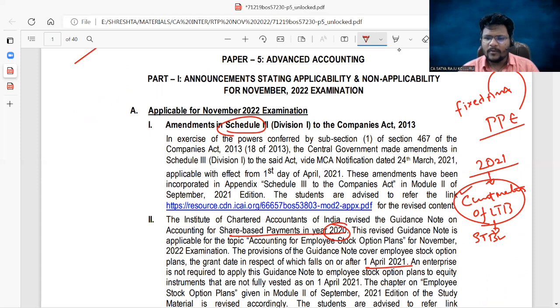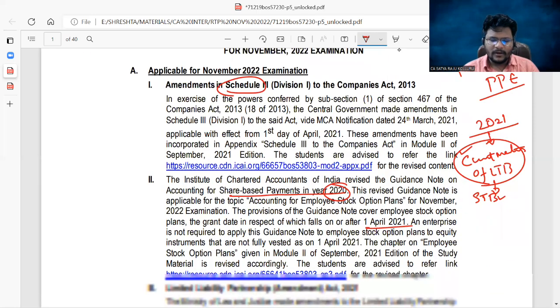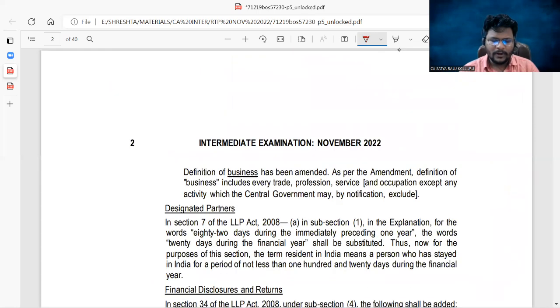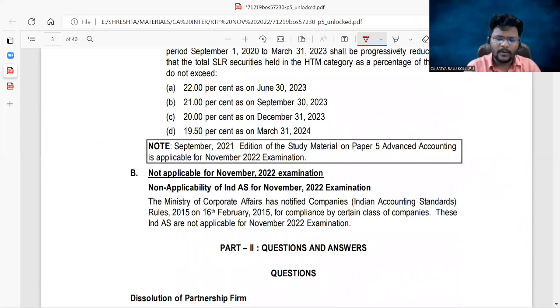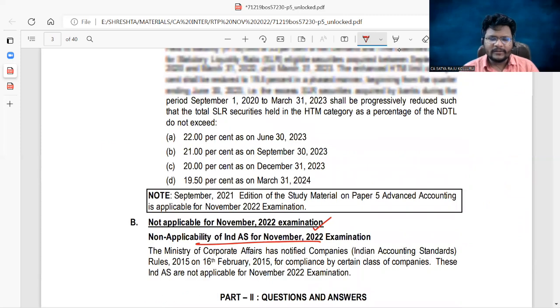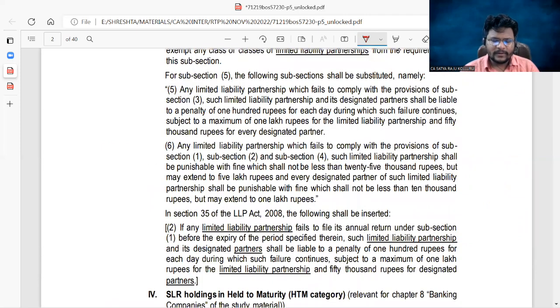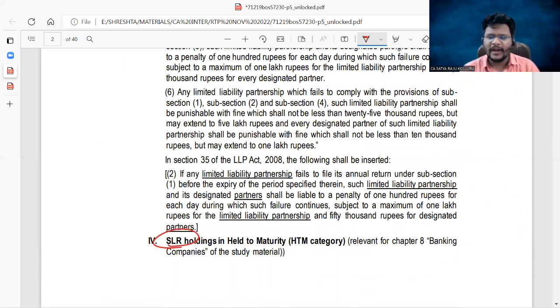Sir, regarding Ind AS applicability at CA Inter level, Ind AS are not at all applicable. That point is also mentioned here: not applicable for the November 2022 examination. And one more important fact, guys, related to banking companies: the SLR, statutory liquidity ratio. As per the study material, the current SLR is 23%. The same percentage is also applicable for the November 2022 examinations.